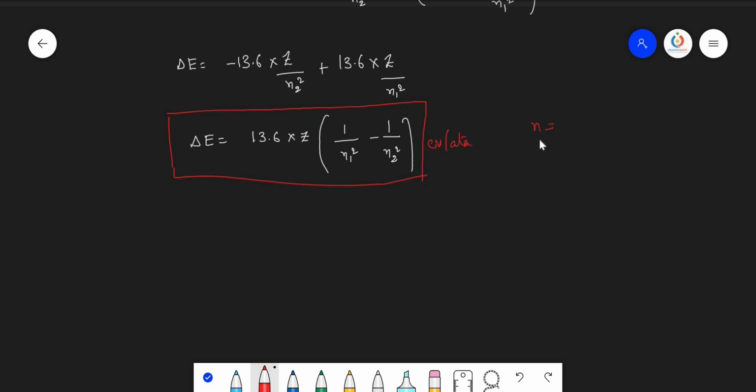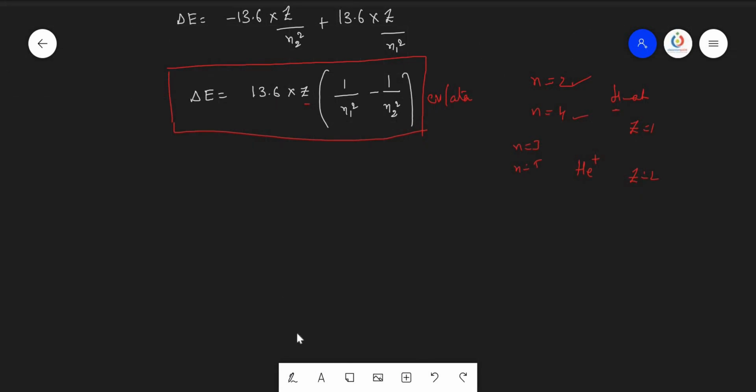Say, if you want to calculate the difference in energy between the second orbit and fourth orbit in a particular atom, like hydrogen atom. So for hydrogen atom, Z equals 1, so this value becomes only 1, and n1 value becomes the lower value, that is 2, n2 value becomes the higher value, that is 4. And if you want to calculate for the third orbit and fifth orbit in He plus ion, then Z becomes 2 here. Then n1 value becomes 3 square and n2 value becomes 5 square. In this way, you can easily calculate the difference in energy between any two orbits in electron volts by using this formula.